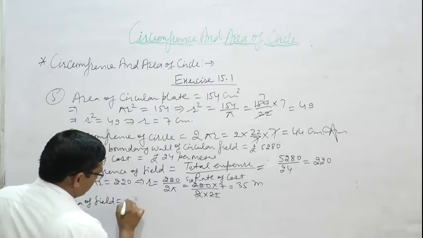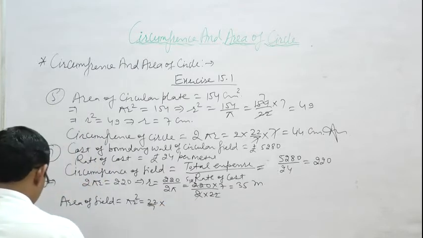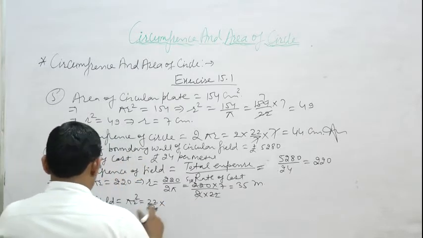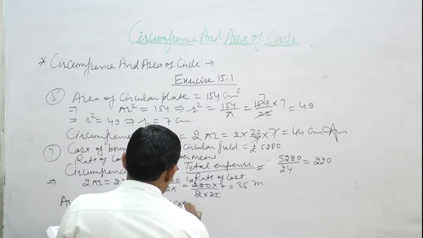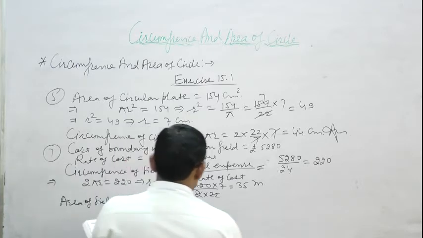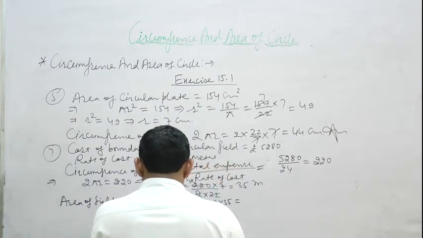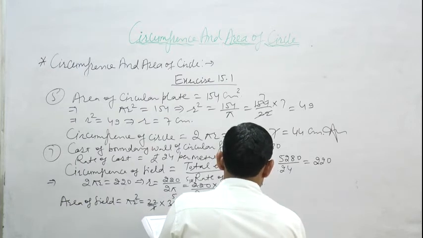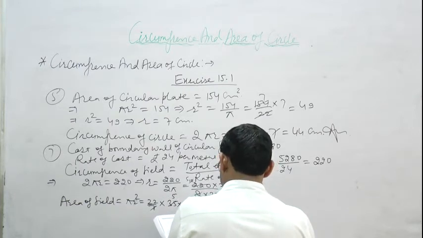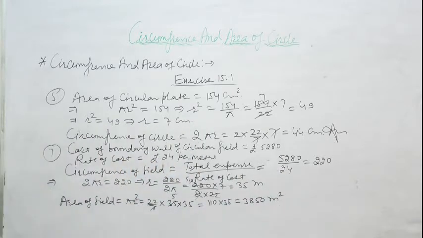Area of field is equal to pi r square, which is 22 upon 7 multiply radius 35 multiply 35. Then 7 fives are 35, 22 fives are 110, multiply 35, and we get 3850 meter square. This is the area of field. Area of field is 3850 meter square.